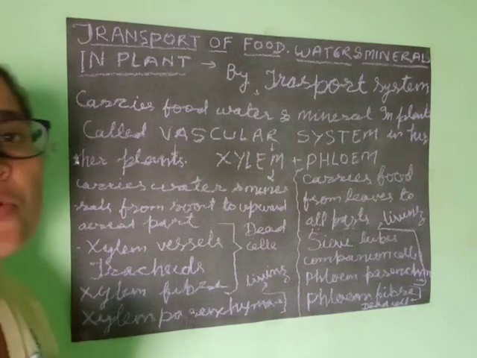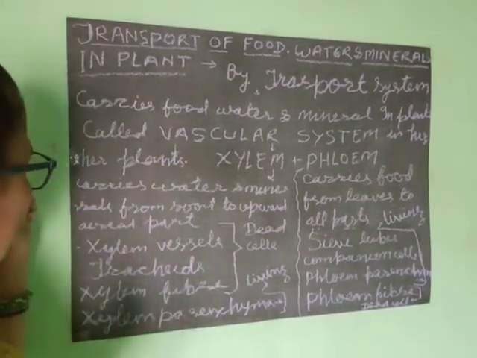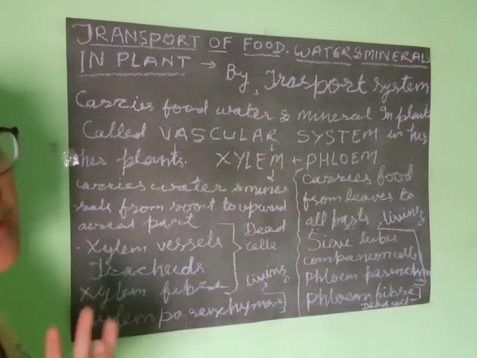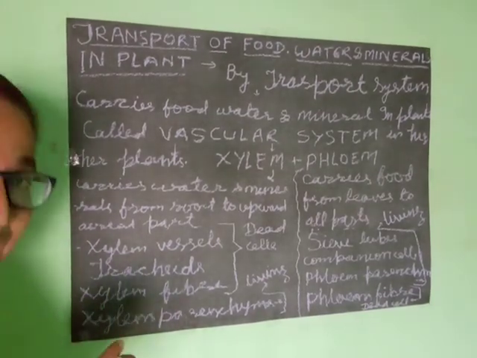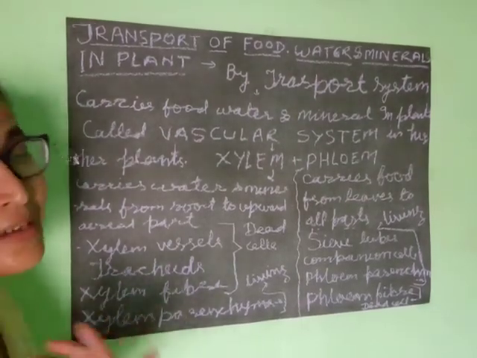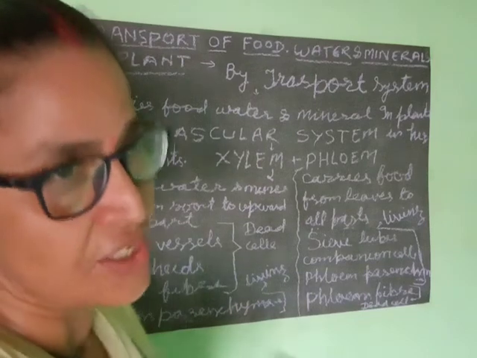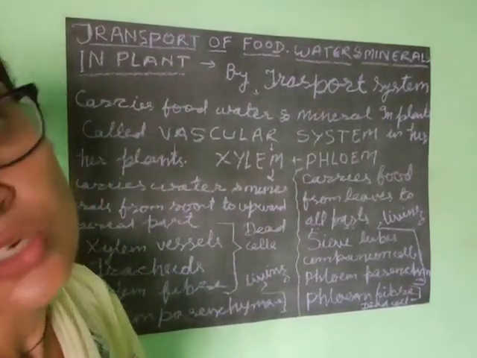In transportation of water and minerals, you have two processes, diffusion and active transport. In active transport, you use ATP energy because it is against the concentration gradient, from the lower concentration of ions to the higher concentration of ions.